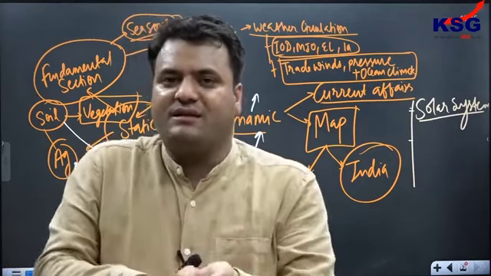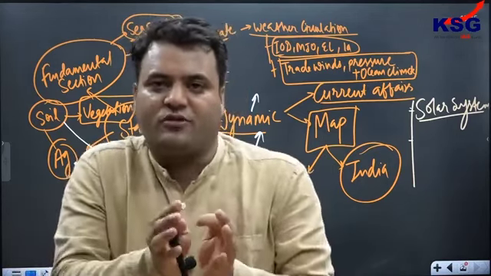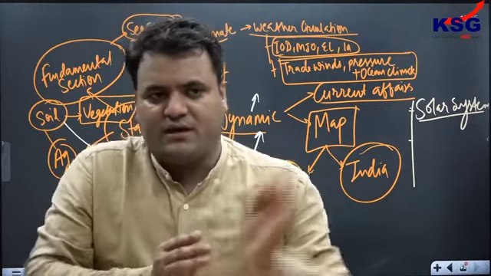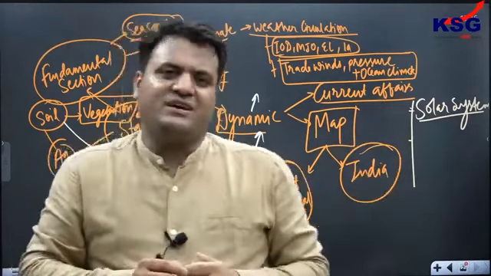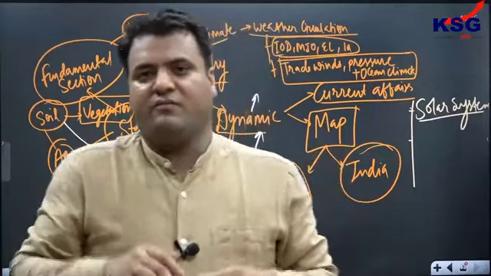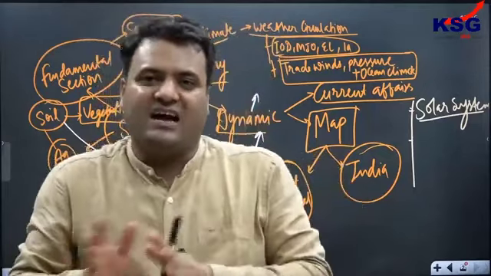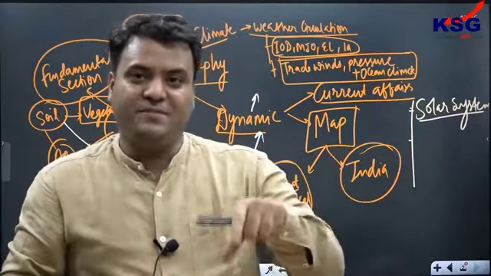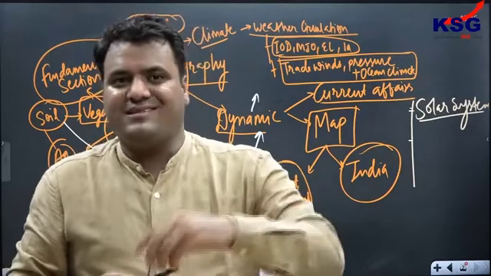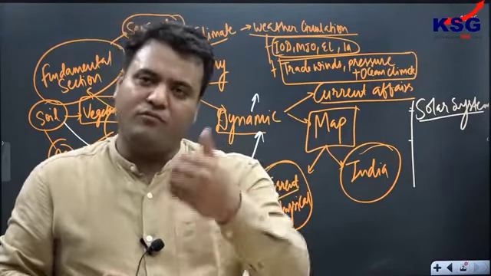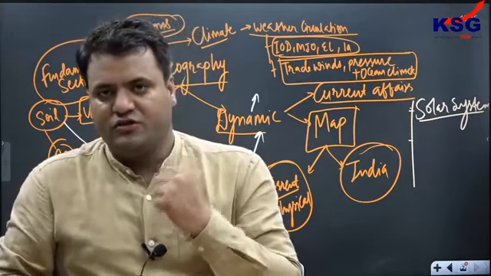Sometimes questions would be there on national parks, and they'll ask some sort of map kind of aspect. Like in 2018, the question was: which of the following biosphere reserves connect the Western Ghats with the Eastern Ghats? The question is based on geographical features, but it has a locational kind of aspect. So environment is also there, we can say. Both are connected.